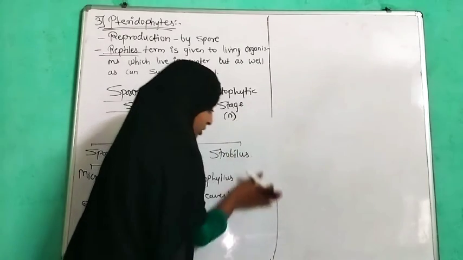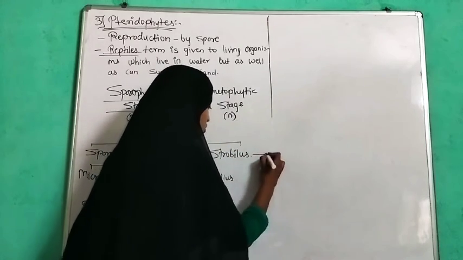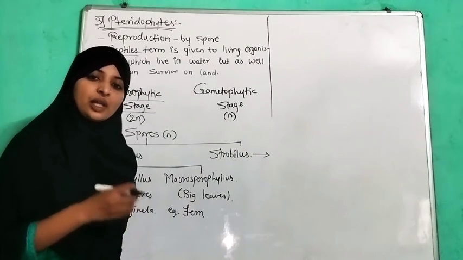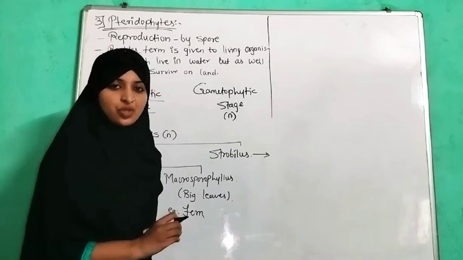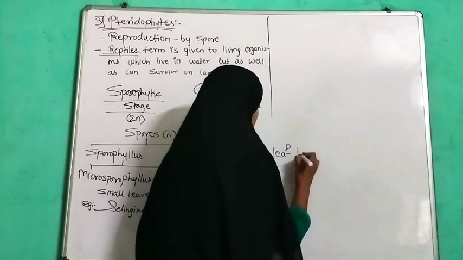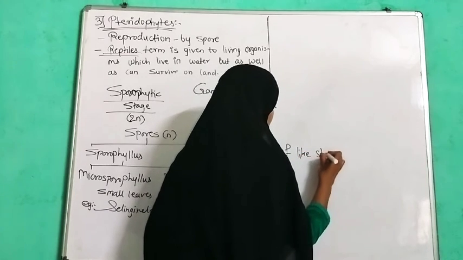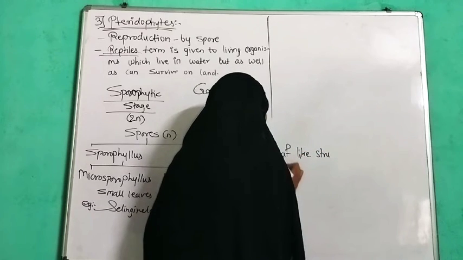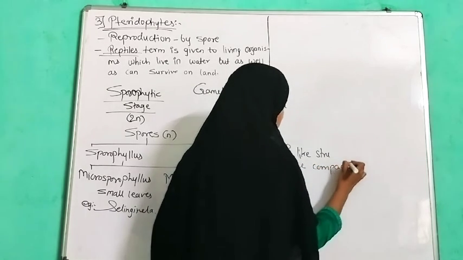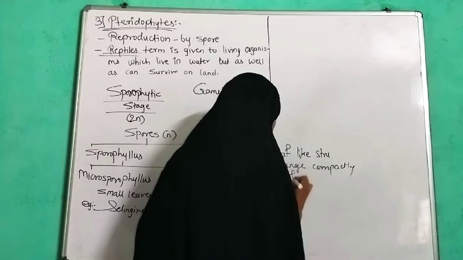Now we are going to talk about strobilus. A strobilus is a condition where leafy structures are compactly arranged to form a cone-like structure.